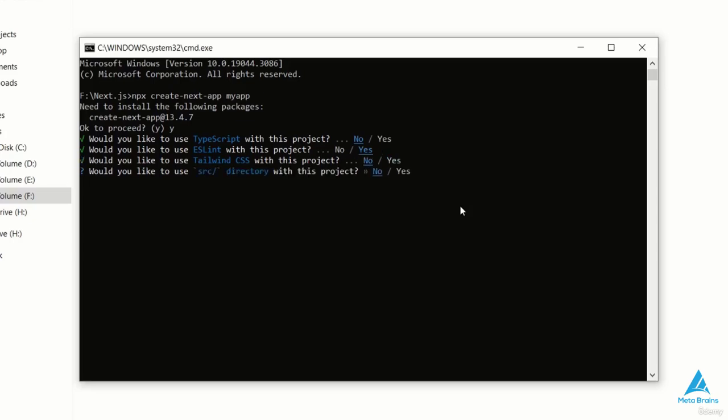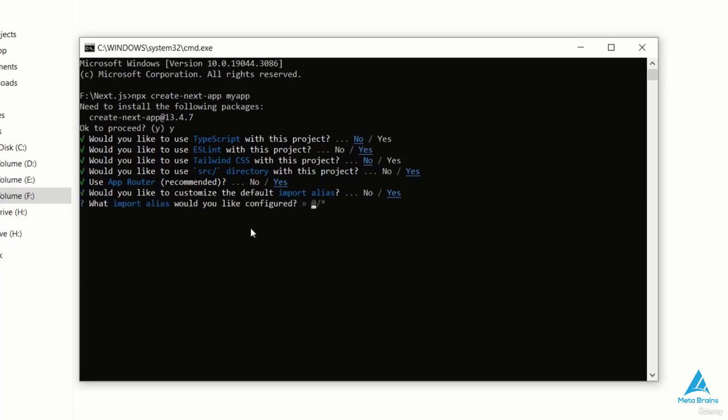So I want to use the source directory. Okay, the source directory is confirmed. Now let's use the app router. Yes, I will use the app router. So now, what is import alias? Import alias is used when we import a component or anything, and we need to specify the path for it. So we can set it through import alias. So here, the specific method is this. I'll select this one and press enter.